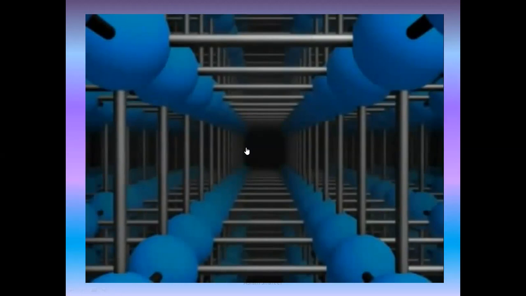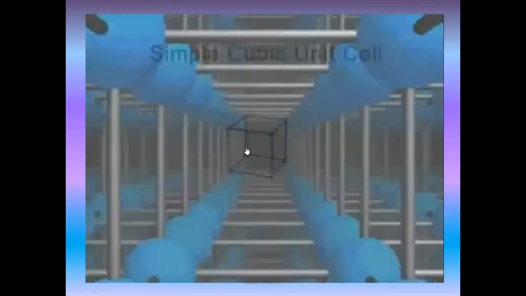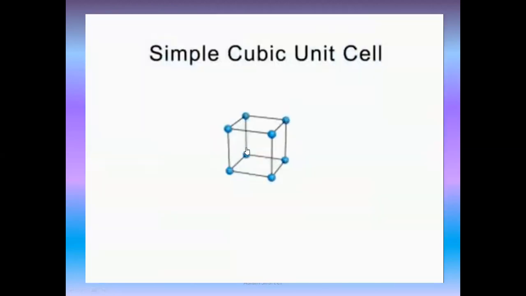Many elements and simple compounds have unit cells from the cubic crystal system. Let's examine the three types of cubic unit cells. All cubic unit cells have particles at the corners of a cube.